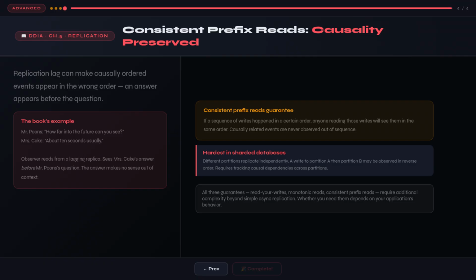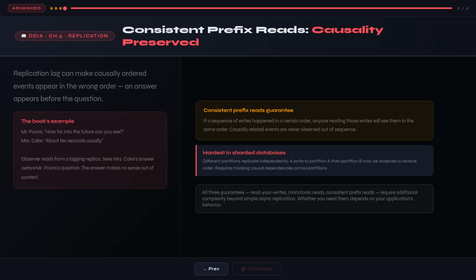Consistent prefix reads is particularly difficult to guarantee in sharded databases, where different partitions are replicated independently. A write to partition A and a causally subsequent write to partition B may be replicated at different speeds. An observer reading from both partitions might see the partition B write before the partition A write. The solution requires tracking causality, specifically, which writes happen before which other writes, and ensuring the replication system respects those dependencies. Causality tracking is complex, and we'll encounter it again in the chapter on transactions.